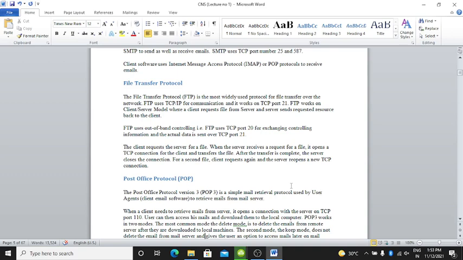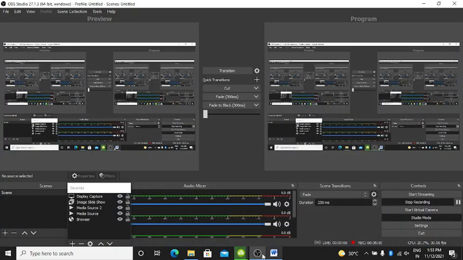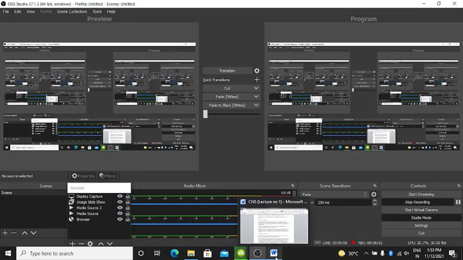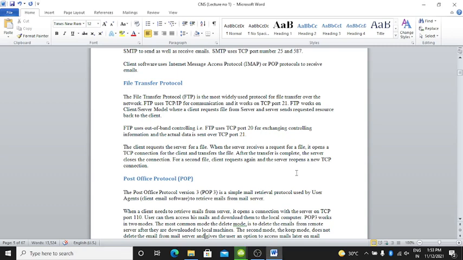FTP uses TCP/IP for communication, and it works on TCP port 21. FTP works on a client-server model, where a client requests a file from the server and the server sends the requested resource back to the client.